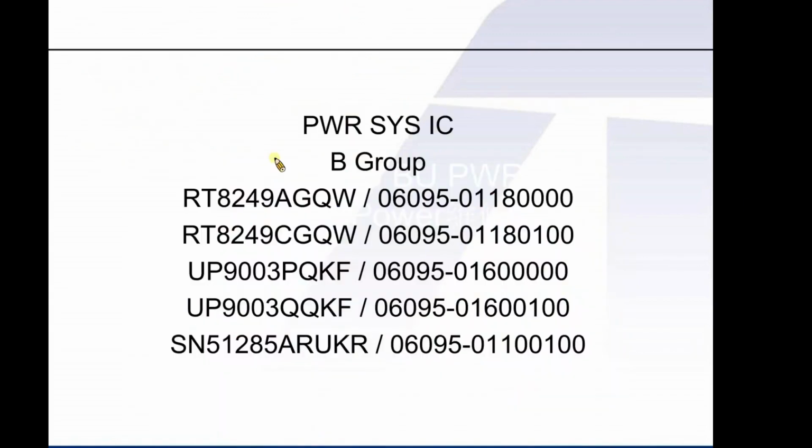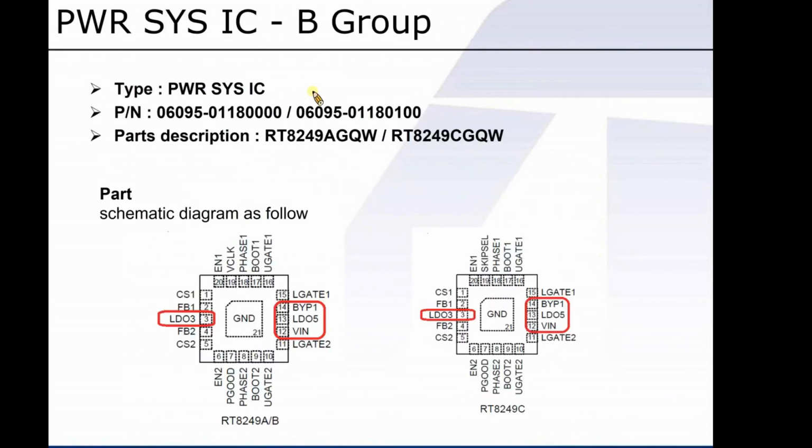Debugging logic for B group is basically the same as A group, but a minor difference still exists. For example, the way to ensure that EC works is different between A and B group. In A group, the signal from the enable pin will be pulled down to ground state, while the way the enable pin works in B group is to receive the signal from EC directly.